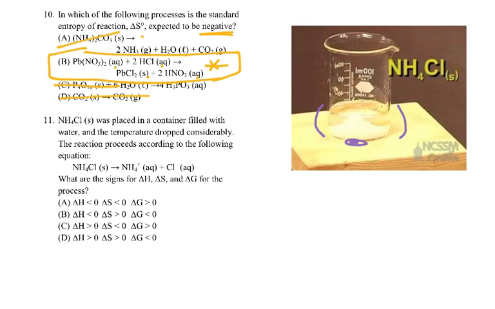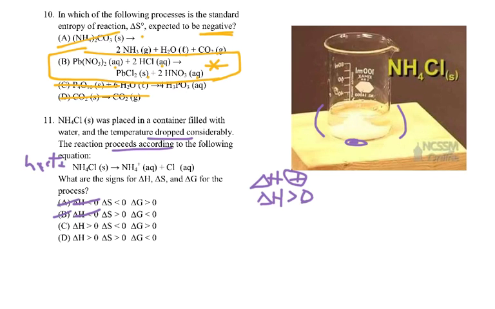So what do we know? We saw that the temperature drops considerably, and the reaction proceeds according to this equation. What does that tell us? If the surroundings are getting colder, it must be absorbing heat. And if it's absorbing heat, then we know that delta H is positive. So we know delta H is greater than 0, so we can knock that one off, and we can knock that one off.